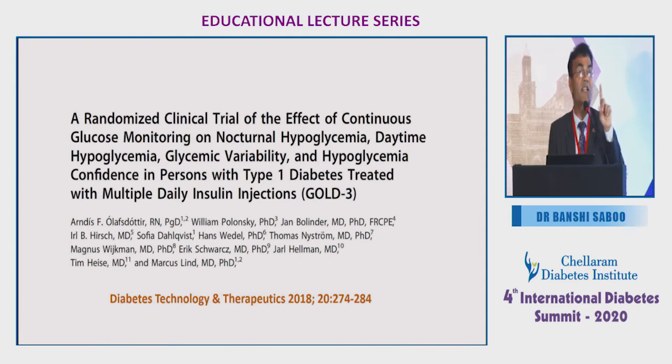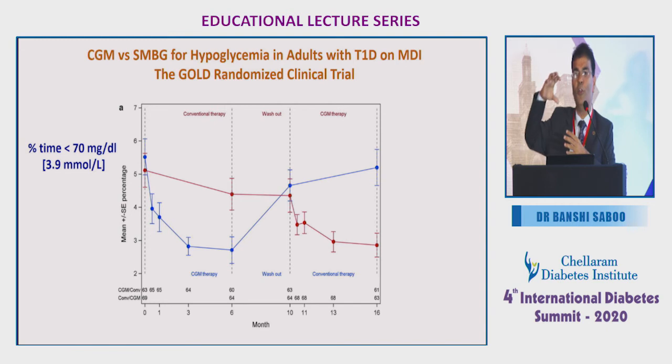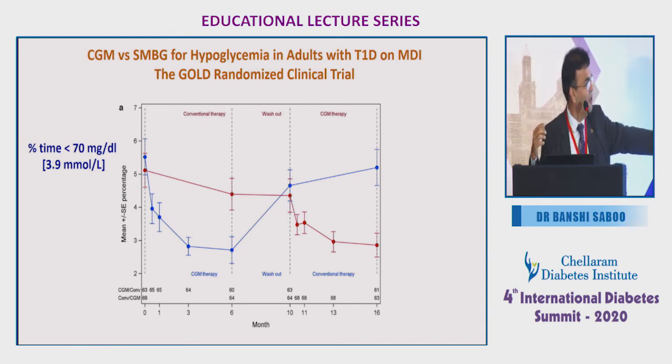These patients are not on pump therapy, they are on basal bolus therapy, and you can see the patients who are on conventional therapy, and the difference with the CGM therapy. So all those patients who are on continuous glucose monitoring, while others are doing self-monitoring of blood glucose, maybe 3 to 4 times. And then the switch over.